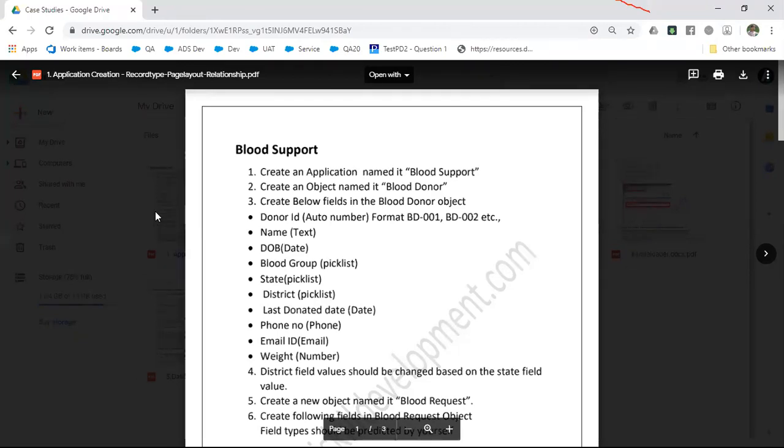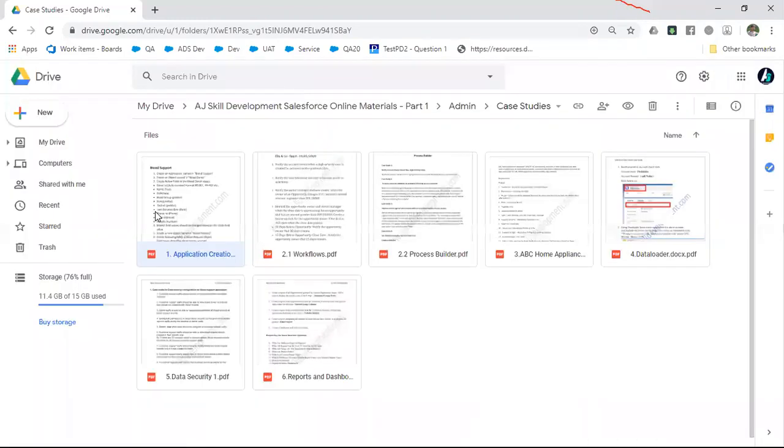You can browse about that global pick list in Salesforce. Once you create a global pick list of states, whichever object you create, you can make use of that list of values. Okay, I'll Google about the global pick list. You can Google about that already.